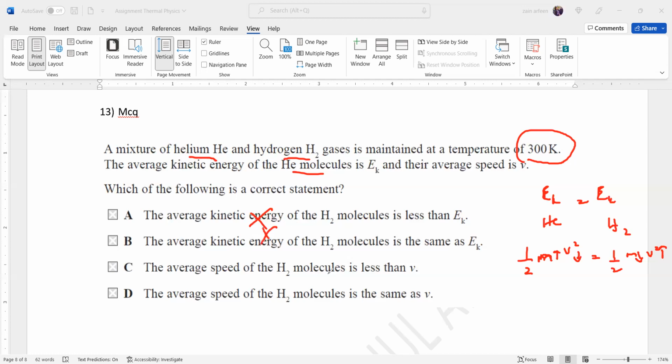Then the average kinetic energy of the H2 molecule is less than EK, that's wrong. The average kinetic energy of the hydrogen molecule will be the same as EK, that is true. Because when we have two different gases at the same temperature, the molecules have the same kinetic energy. They might move with different speeds, and they have different masses, but the kinetic energy will be the same for them.